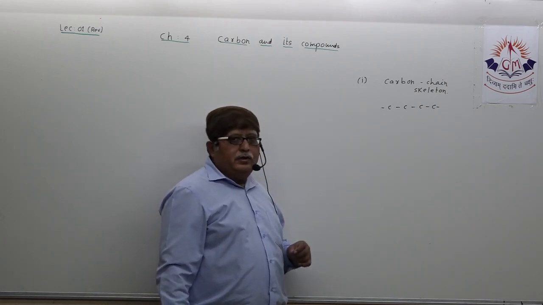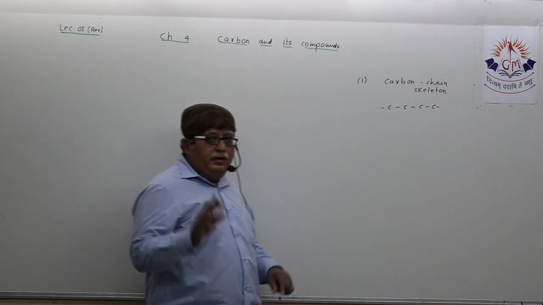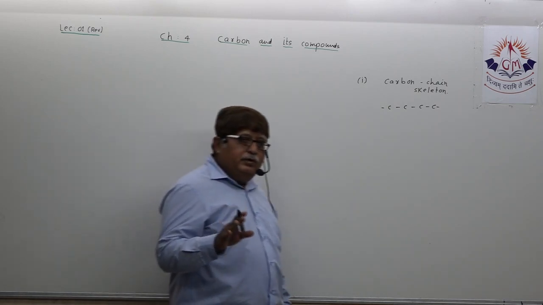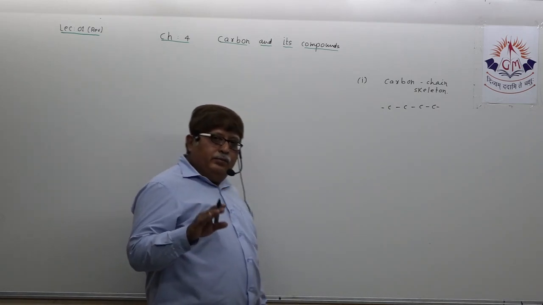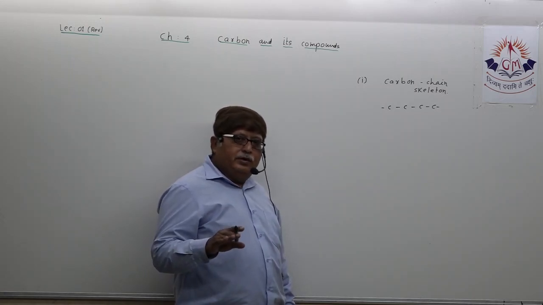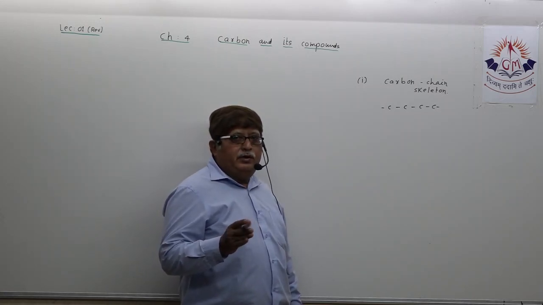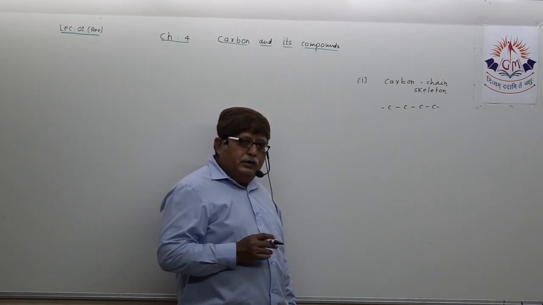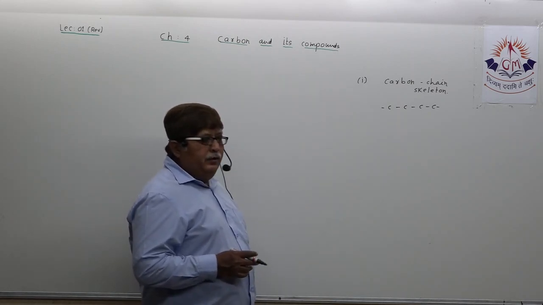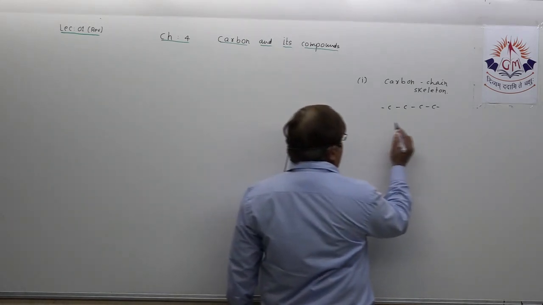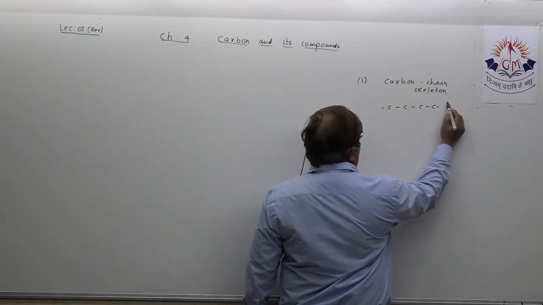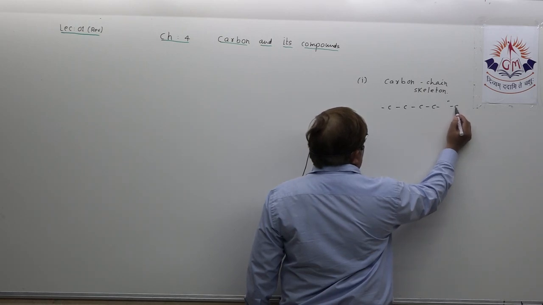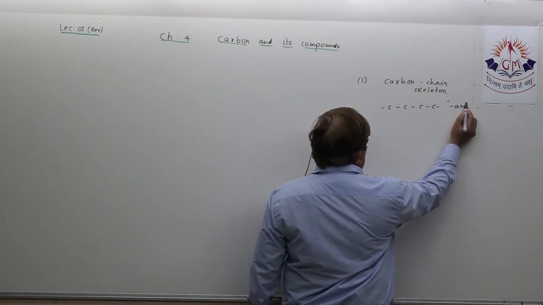If you see a carbon skeleton in any way, may be linear, may be cyclic, may be branched, may be co-branched, but if you find single bonds everywhere, you all know, dear student, which suffix to be added? A and E.